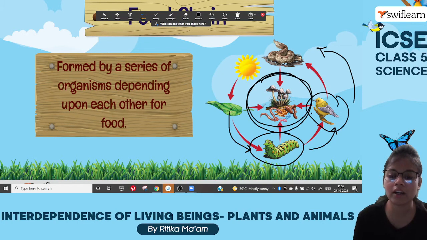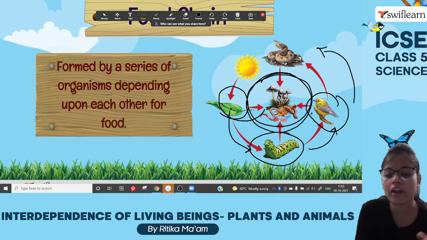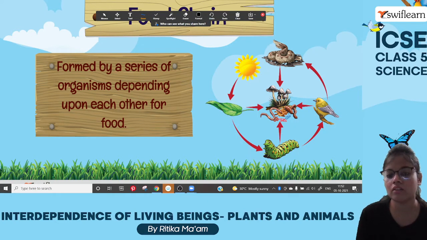And it again goes to the plant through the roots. In the soil it decomposes and converts itself into various useful things. So this is how the food chain continues itself.